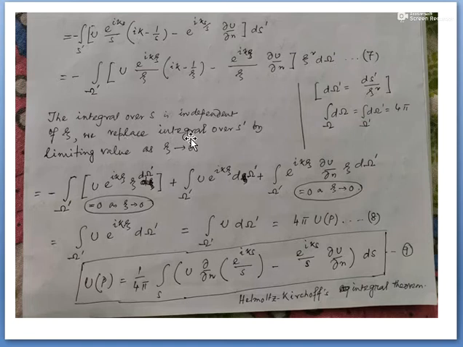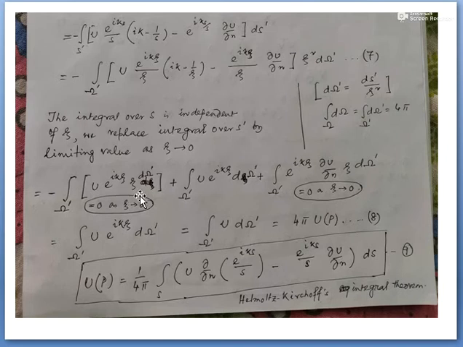Now the integral over S is independent of xi. আমি xi কে যা খুশি নিই না কেন, I can enlarge xi by a sufficient amount, or I can make xi very short, and the integration will be independent of xi. Now if you simplify this integration, you can get the integration over omega prime of u e to the power ik xi by xi into xi square.